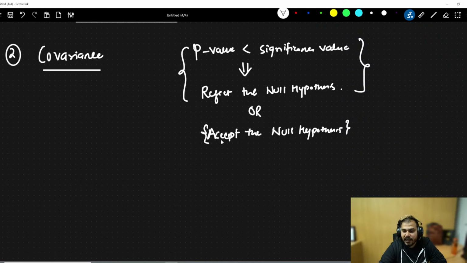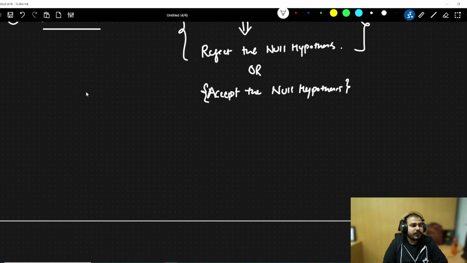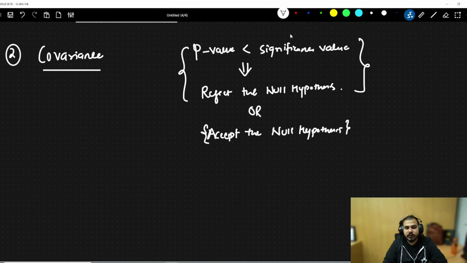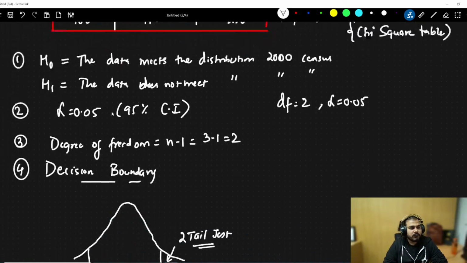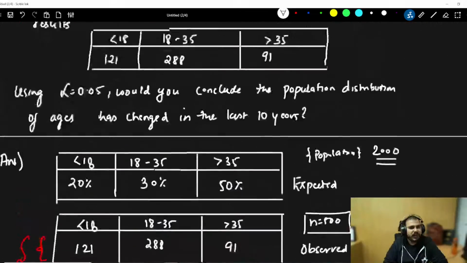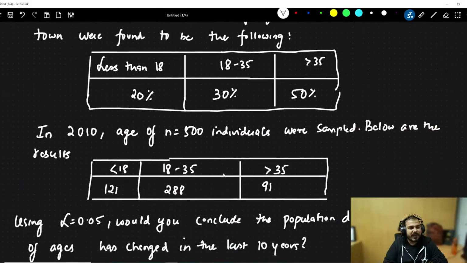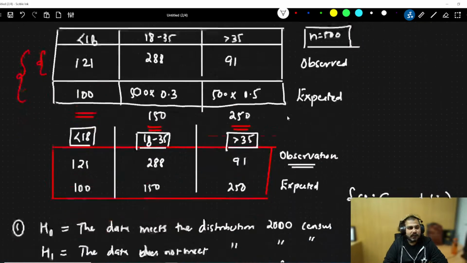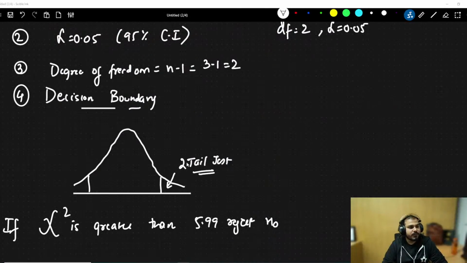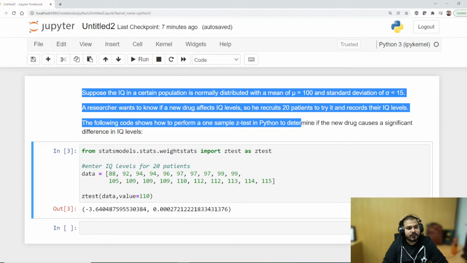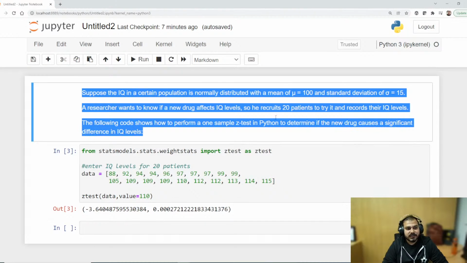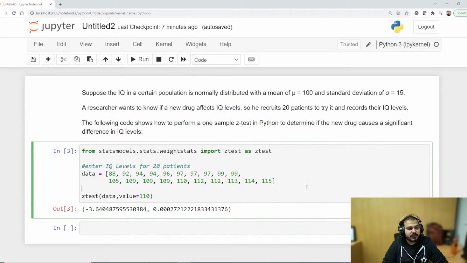Yes, in the medical domain, it can depend. Okay, let me start covariance now. Shall I continue, guys? Till here clear? Like that, you can do it for a t-test. What all data do you require? Whatever question I am writing with respect to this, that kind of data you require. When I gave this problem statement, I wrote the same type of question. Suppose the IQ is there, he recruits 20 patients, this is the 20 patient data, and I am checking the Z test.